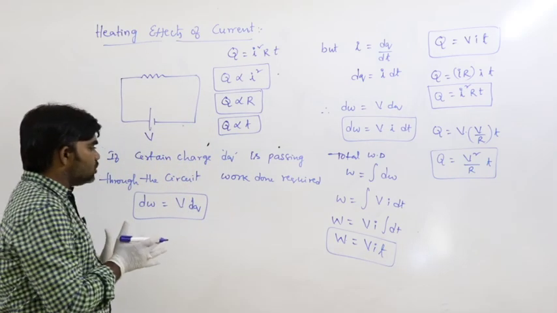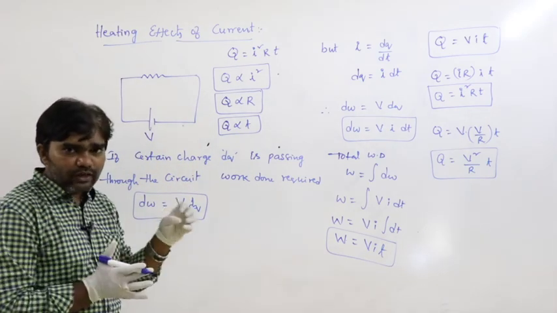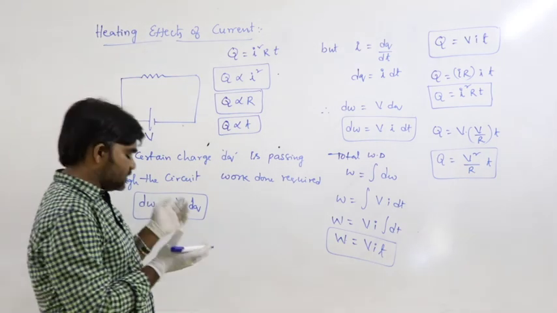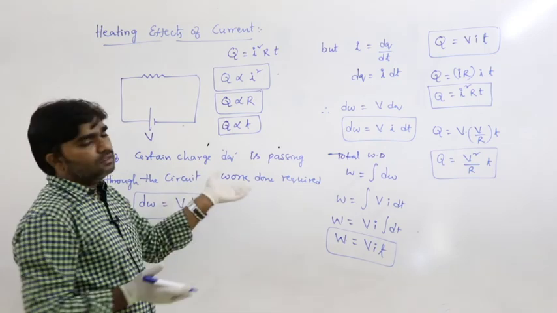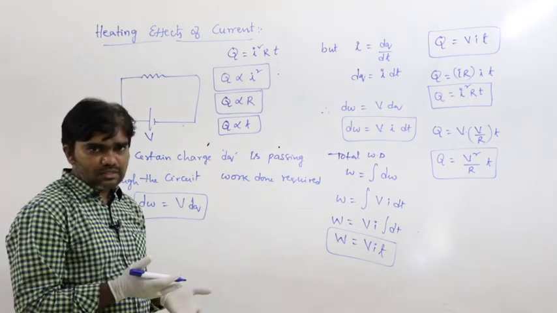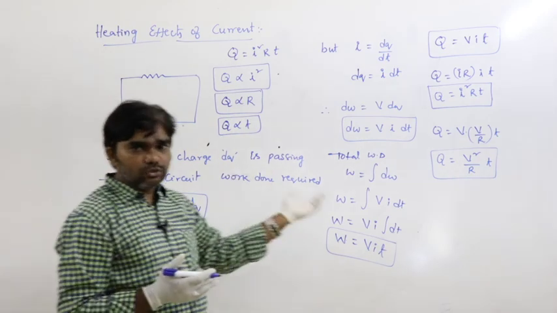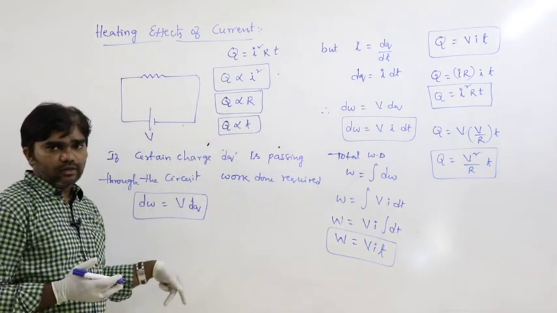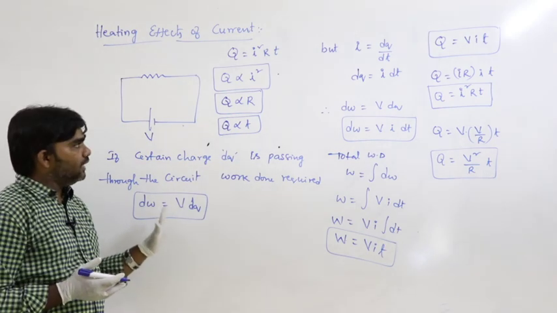So when this heat energy is produced due to the flow of current through the circuit, due to the external resistance, a certain amount of energy must be wasted to overcome that resistance. That energy converts into heat energy. Based on this we derive this. This is the Joule heating effect.